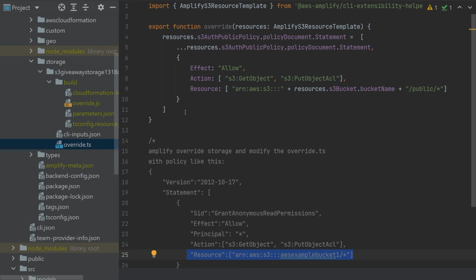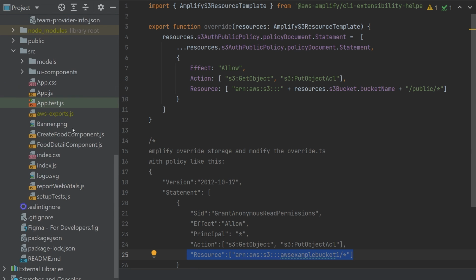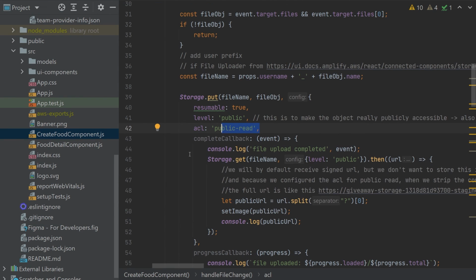Another way to do this, not via this override, is to influence the CloudFormation by importing some other resources and so on. But that was the trick which we needed to do to allow us to make the bucket public for our use case.